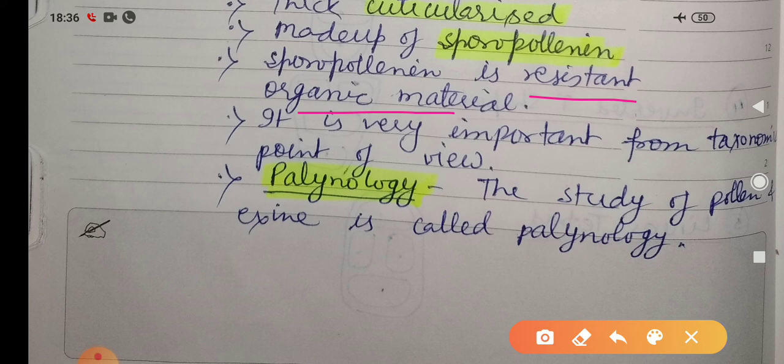Pollen grains may survive several thousand years. Palynology is the branch of science which deals with the study of pollen grains and exine.